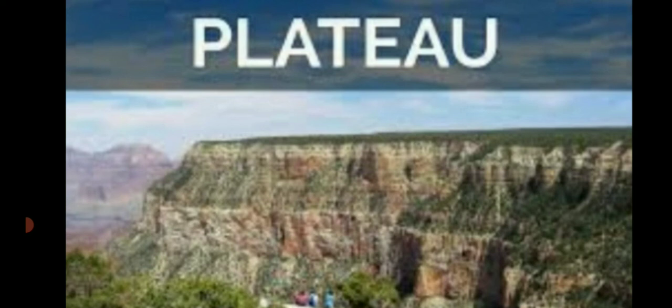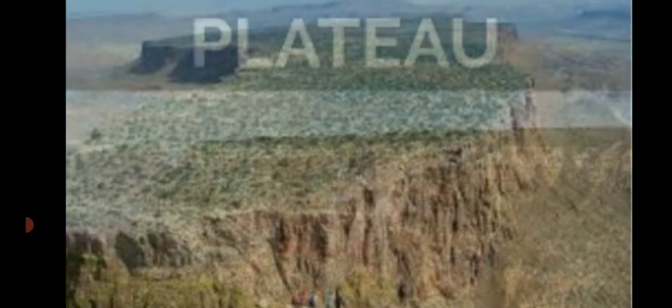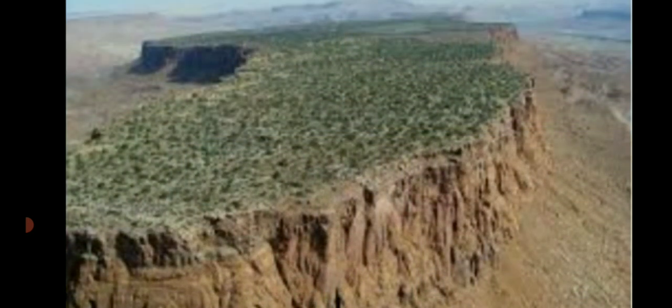See, so many big rocks are there. Yes or no? See, this is also one type of plateau. So many rocks, some grass are there. Yes, so it is known as a plateau.